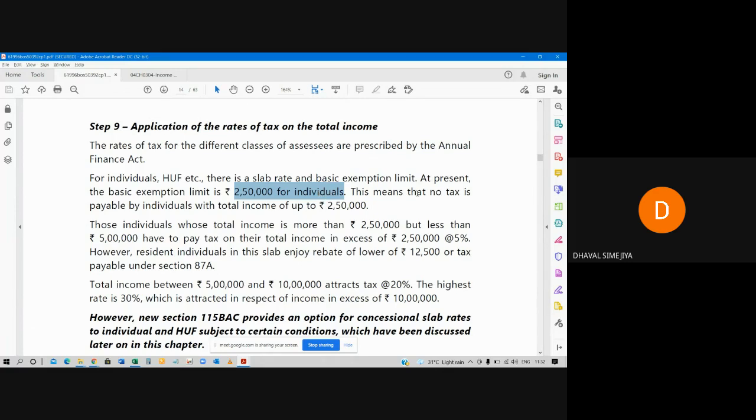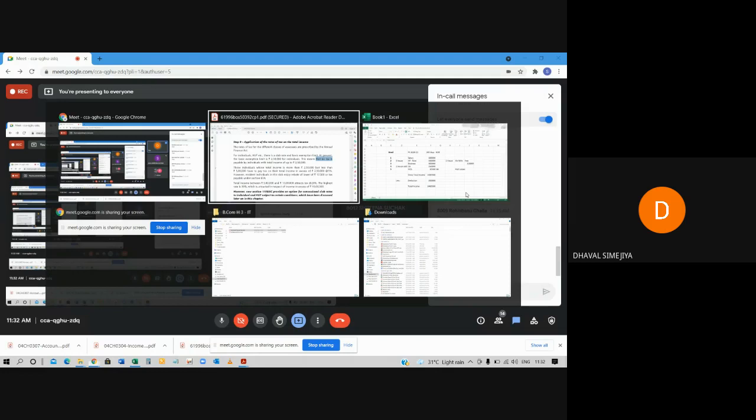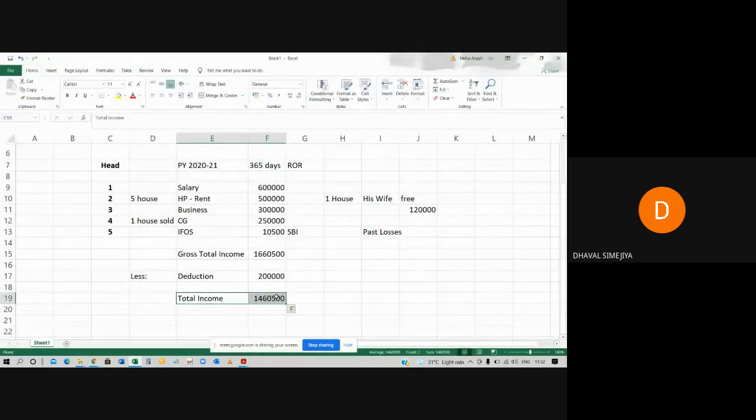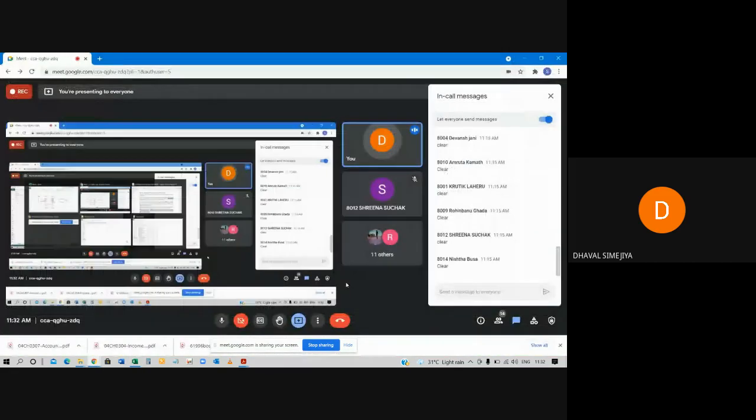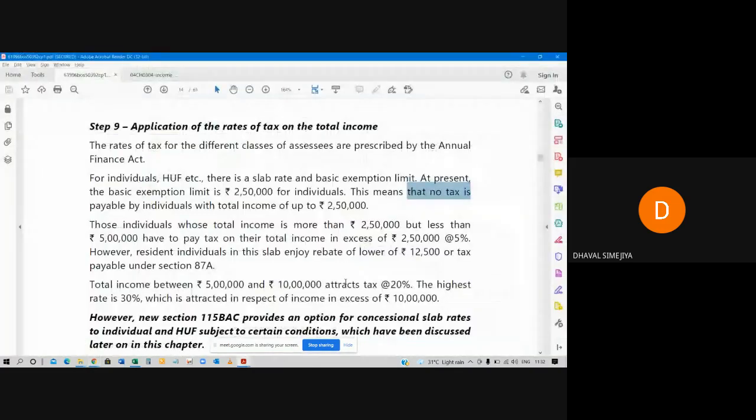This means that no tax is payable by individuals with total income up to 2,50,000 rupees. So, for example, if Mr. X is earning, let's say 1,80,000 rupees, then he has to pay no tax. He will be under basic exemption limit. So no tax will be payable for Mr. X.